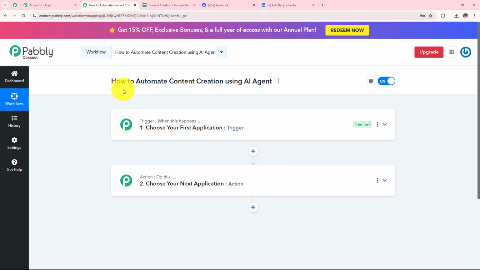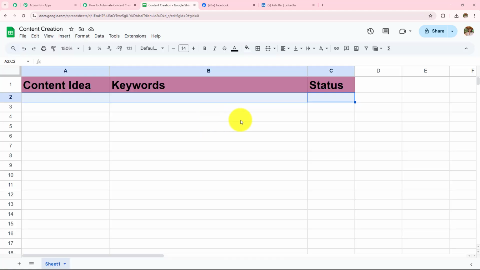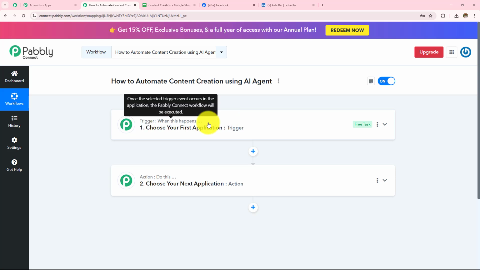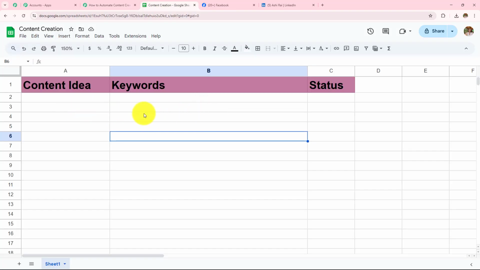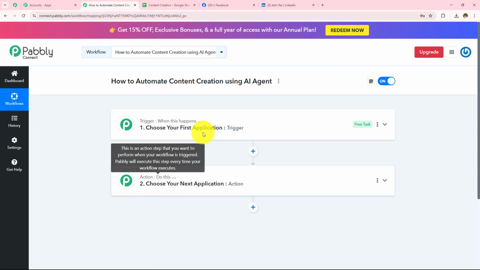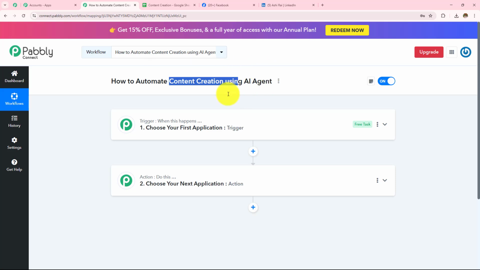Here in this workflow, I want to automate content creation using an AI agent, for which I'm going to add my content idea in this particular Google Sheet spreadsheet. So here trigger says when this happens. So when I add a new content idea in this particular Google Sheet spreadsheet, then action says do this: create a content and post that content on my social media platforms.